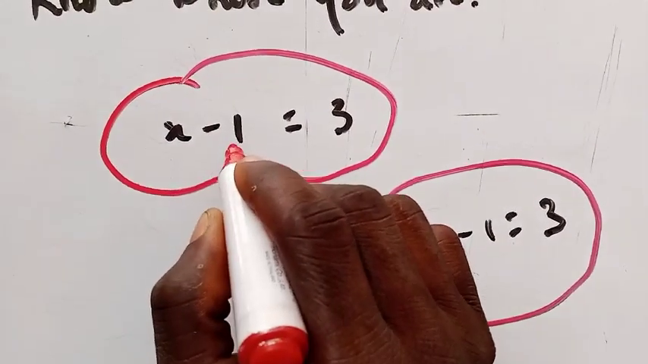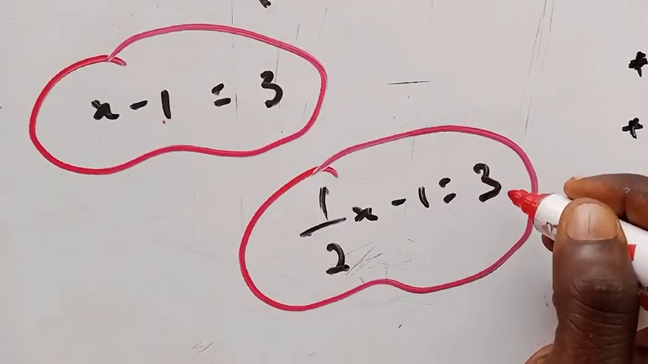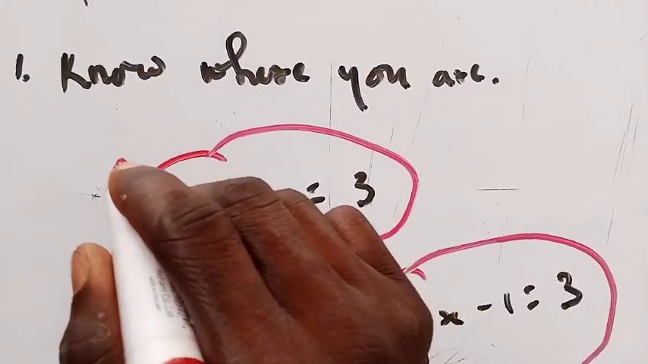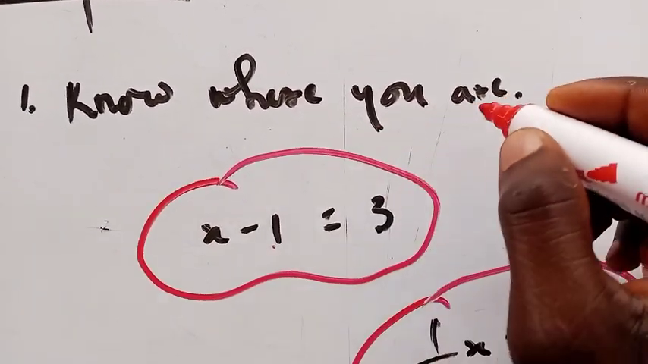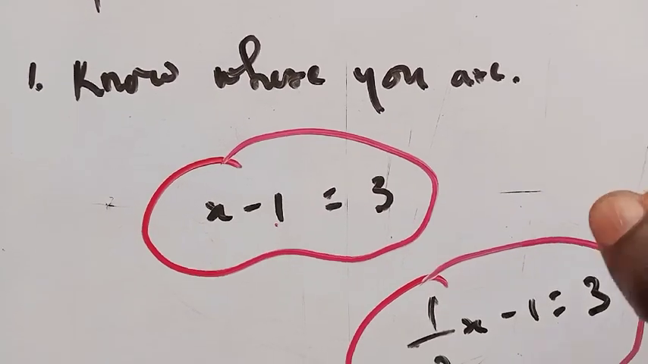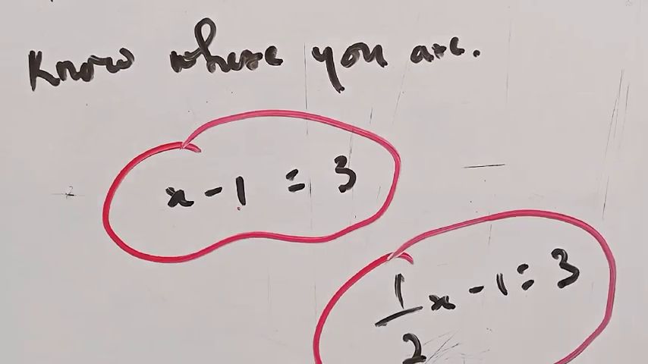So here you have x minus 1 equal to 3, and then we have 1 on 2x minus 1 equal to 3. So how do you solve that? That is why I said that you must know exactly where you are and then apply the law that is governing the people within that community or that country or in that shop. So how do you solve this thing?